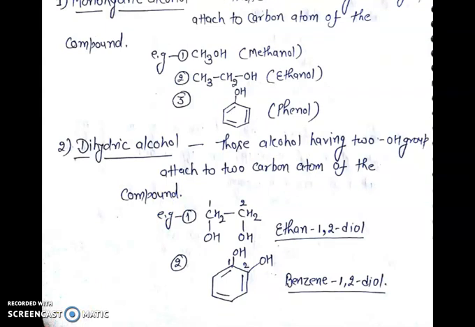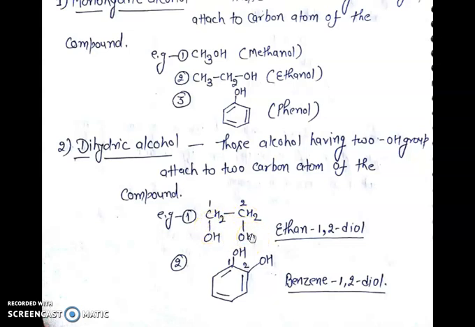Second, dihydric alcohol. Those alcohols having two OH groups attached to two carbon atoms of the compound. For example, ethane-1,2-diol. In ethane-1,2-diol, two OH groups are present, which are attached to two carbons of the compound.